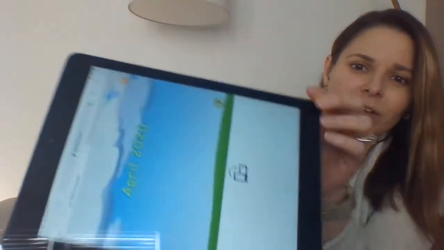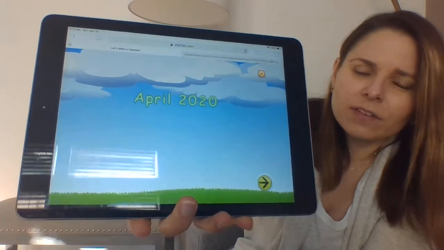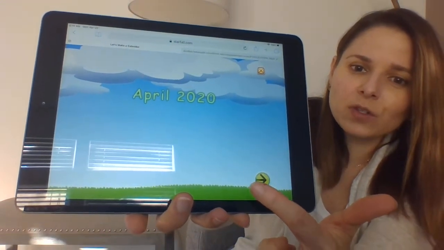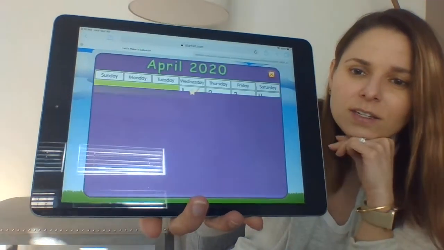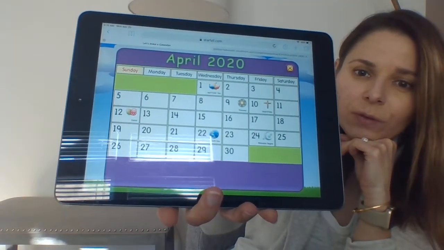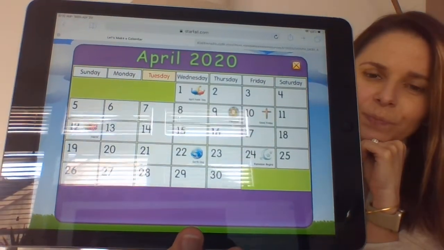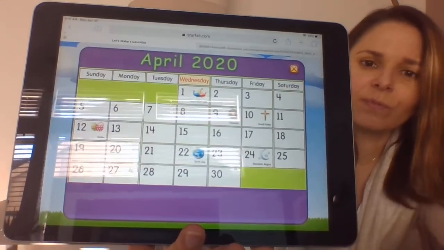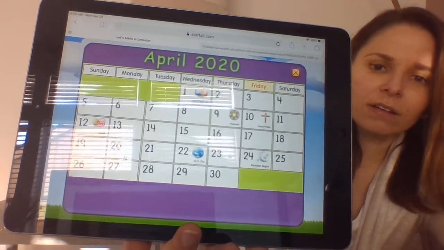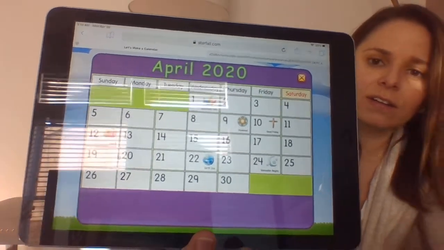You get to make your own calendar. Let me turn it there. It's a little bit better. So the arrow is twinkling. That means that's what I hit. Oh, look. Sunday, Monday, Tuesday, Wednesday, Thursday, Friday, Saturday.